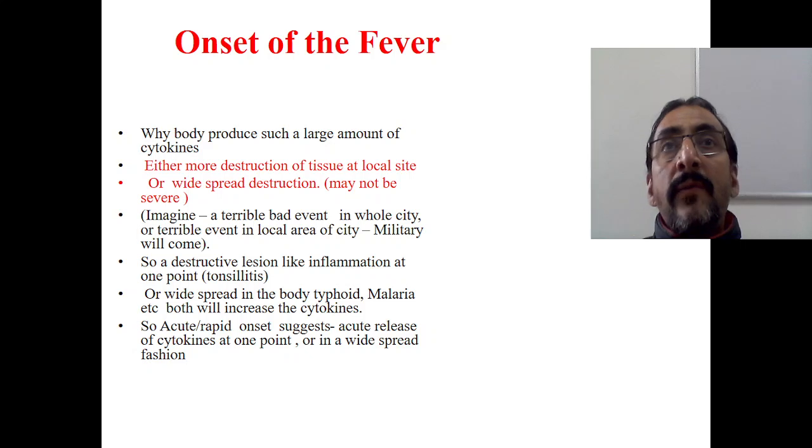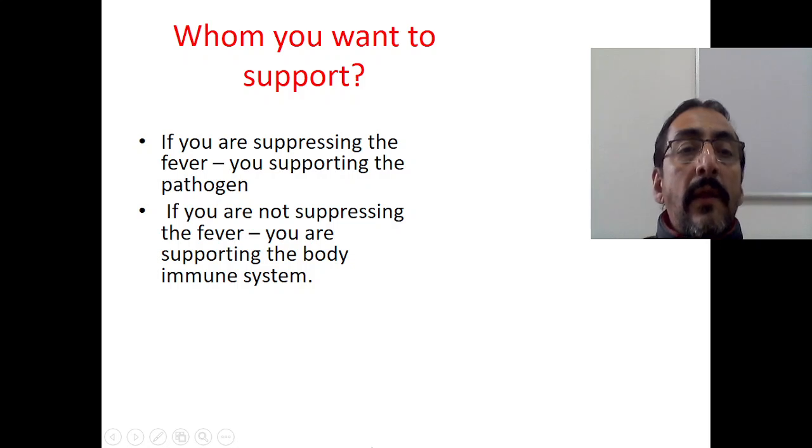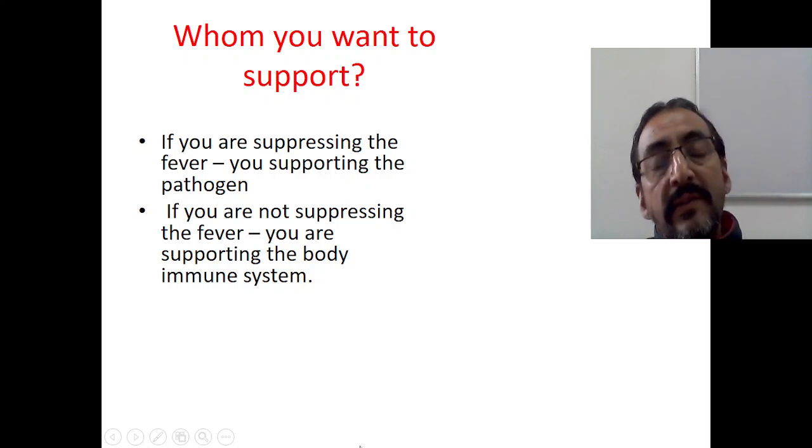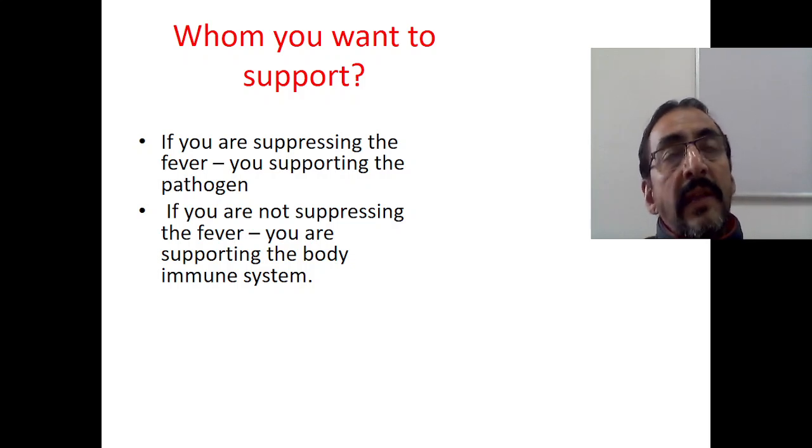So look at whether the patient's acute symptoms are localized or widespread. If localized, look for symptoms like tonsillitis or pharyngitis, etc. If it is widespread, look for symptoms like typhoid or some other fevers. So this is how we have to go through the onset of the fever. The rest of the things we will study in the next class.